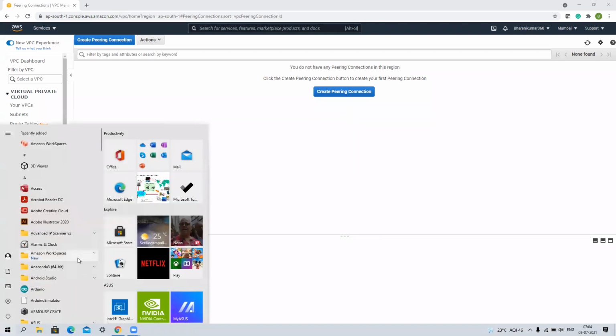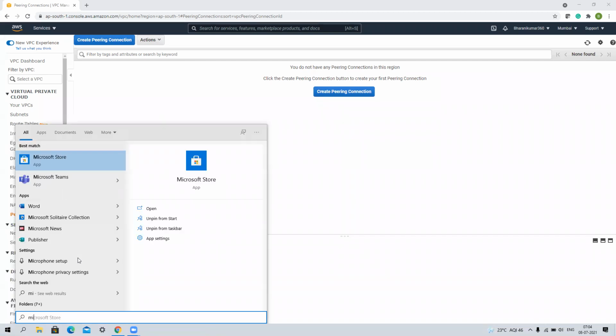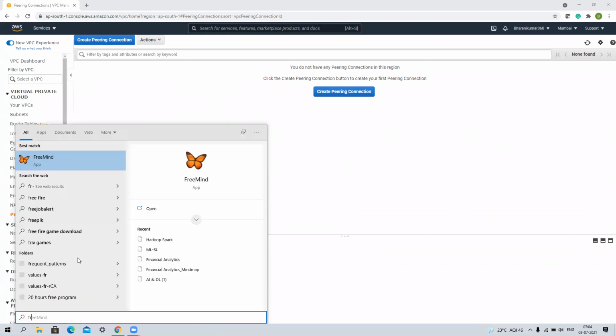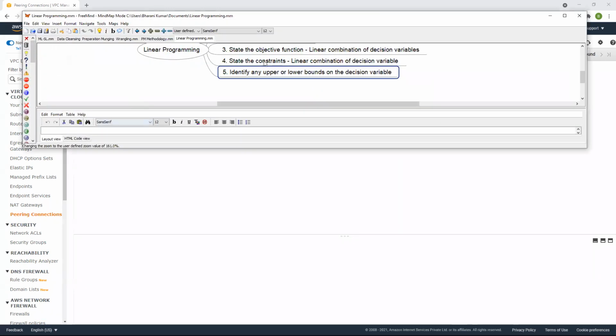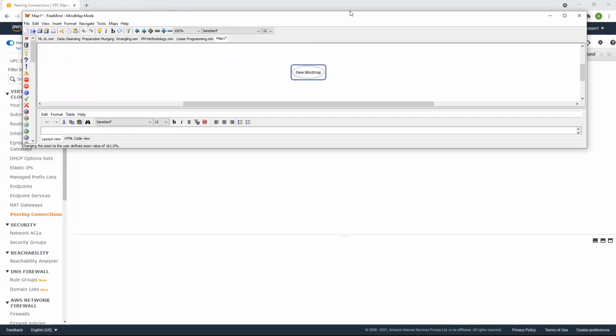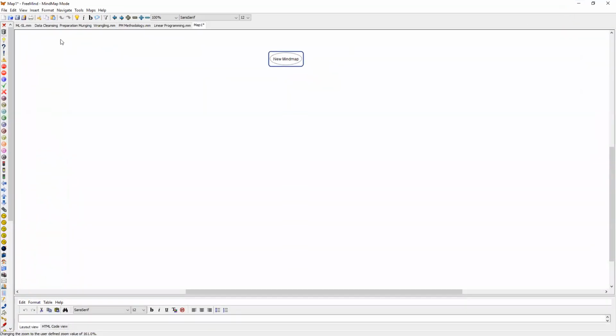Let's open this mind map. Coming to gateways.